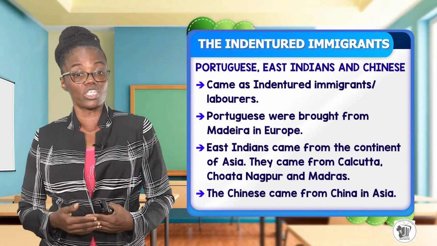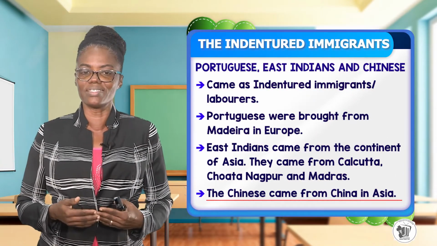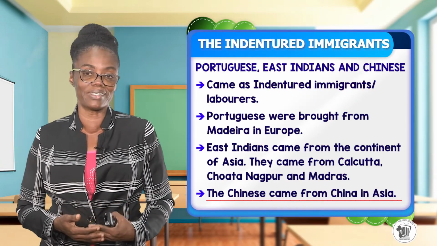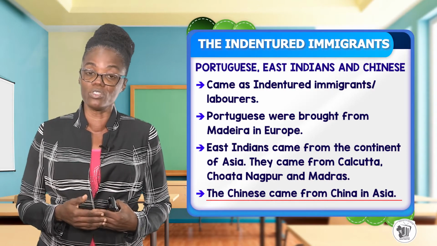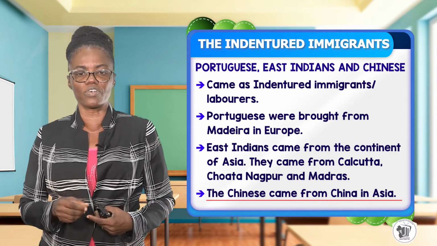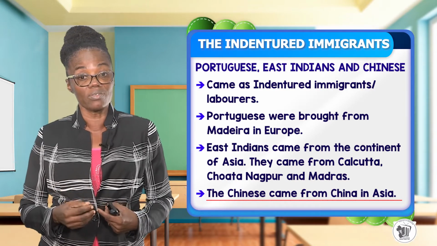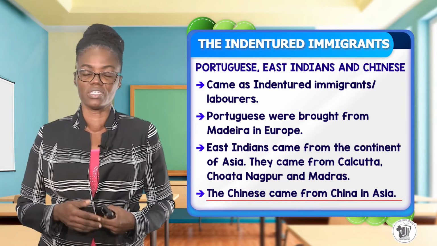Next, we will look at the Chinese. The Chinese also came from the continent of Asia. However, they were brought by the Europeans, specifically from China. China, boys and girls, is located in Asia.